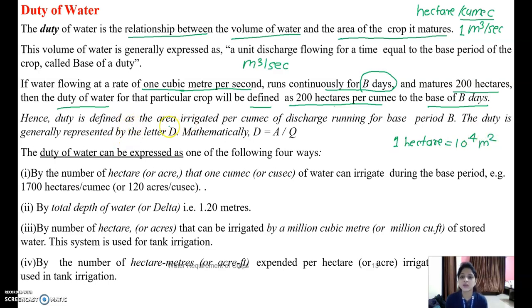So this duty is defined as the area irrigated per cumec of discharge for base period B, and it is expressed as D is equal to A upon Q. Or if we take Q, then Q is equal to A by D. This discharge is equal to area divided by duty. So this is called a duty.